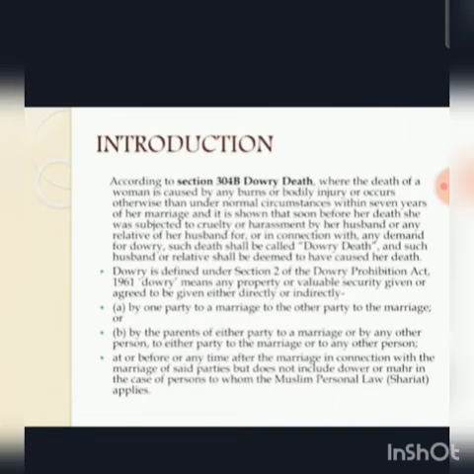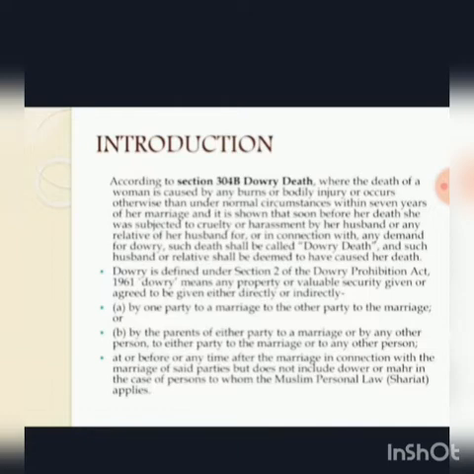According to Section 304B, dowry death is where the death of a woman is caused by any burns or bodily injury, or occurs otherwise than under normal circumstances, within 7 years of her marriage, and it is shown that soon before her death she was subjected to cruelty or harassment by her husband or any relative of her husband for, or in connection with, any demand for dowry. Such death shall be called dowry death, and such husband or relative shall be deemed to have caused her death.